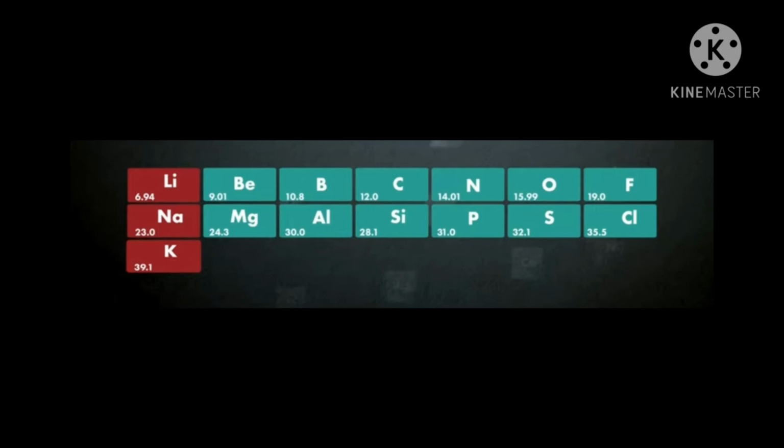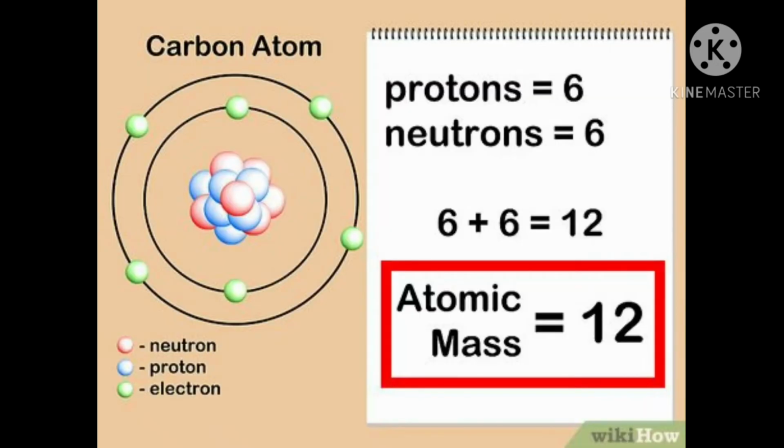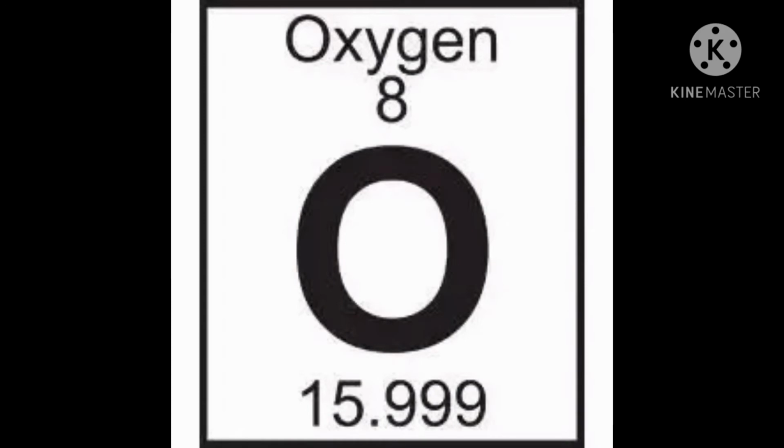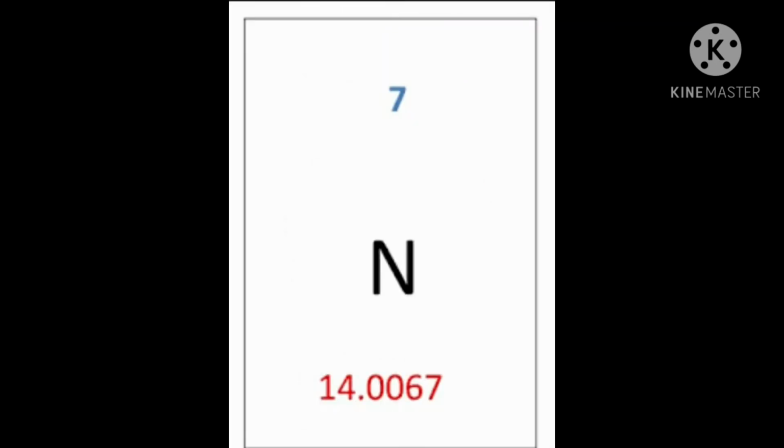Not only that, we can also notice that elements were automatically arranged in an order of increasing atomic masses. For example, if you see the carbon atom, its atomic weight is 12. After carbon, the next element is nitrogen. Nitrogen's atomic weight is 14. The next element is oxygen. Its atomic weight is 16. Here we can observe that the elements are arranged in an order of increasing atomic masses.